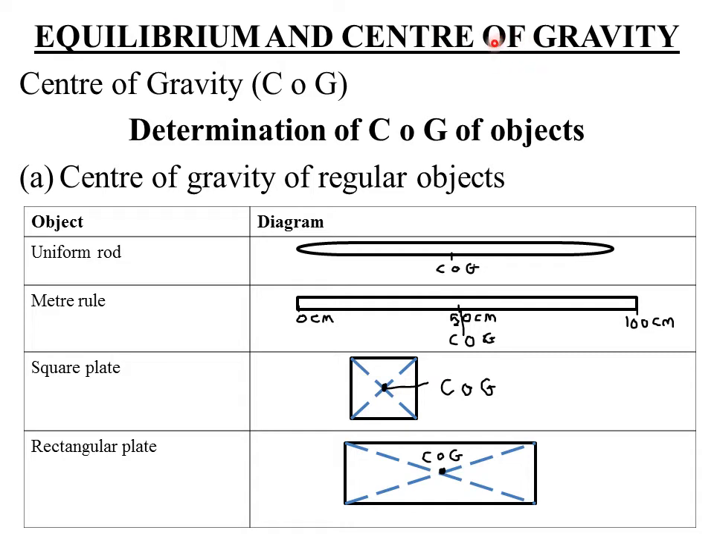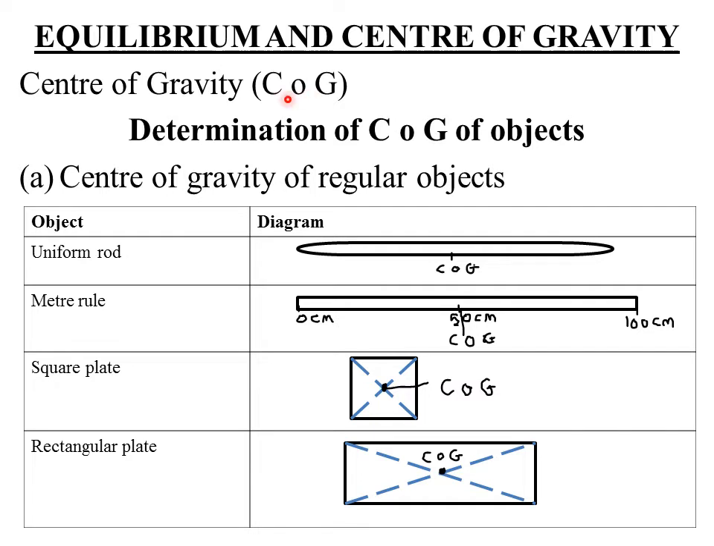Then center of gravity, this is where the whole weight of a body simply acts from. So let's start by defining what we mean by center of gravity, what we denote by COG. Whenever you see COG in physics, it simply denotes the center of gravity. So what is the center of gravity? Center of gravity of a body refers to the point of application of the resultant force due to the Earth's attraction on the body.